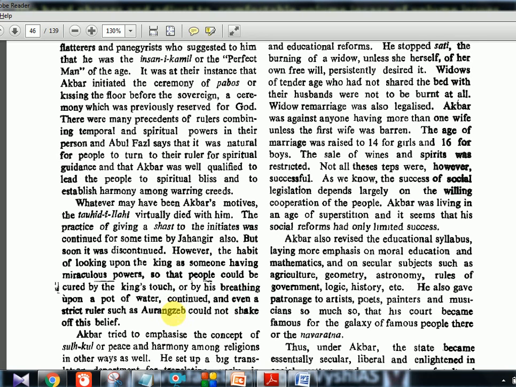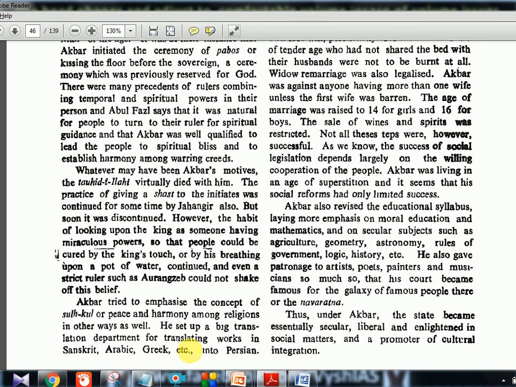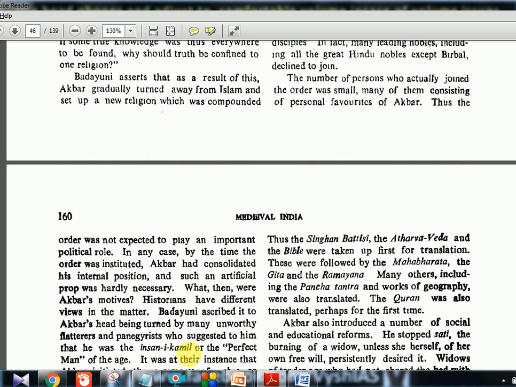Akbar tried to emphasize the concept of Sulh-e-Kul, or peace and harmony among religions, in other ways as well. He set up a big translation department for translating works in Sanskrit, Arabic, Greek, etc. into Persian. Thus, the Singhasan Battisi, the Atharva Veda, and the Bible were taken up first for translation. So these are the first initial textbooks which were taken for translation. These were followed by the Mahabharata, Gita, and Ramayana.